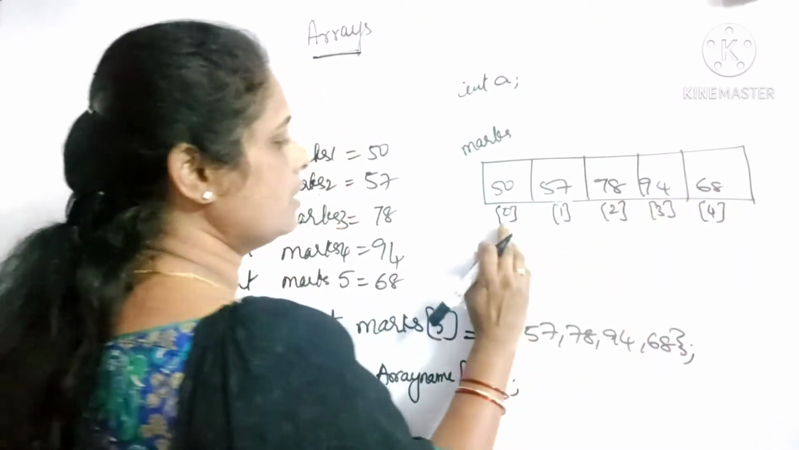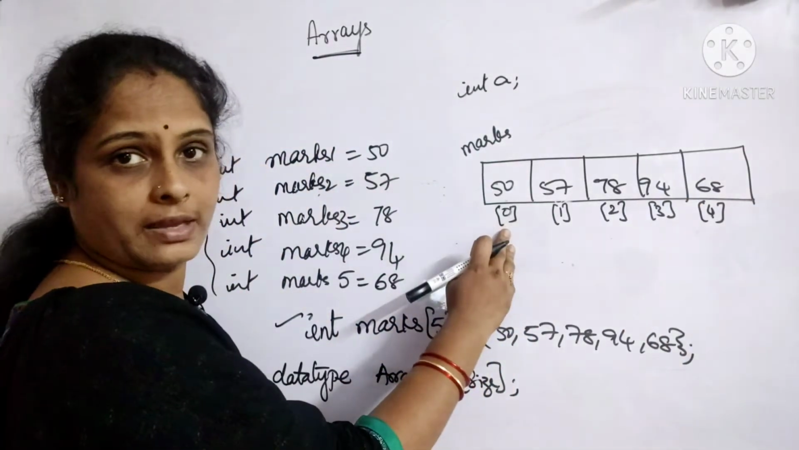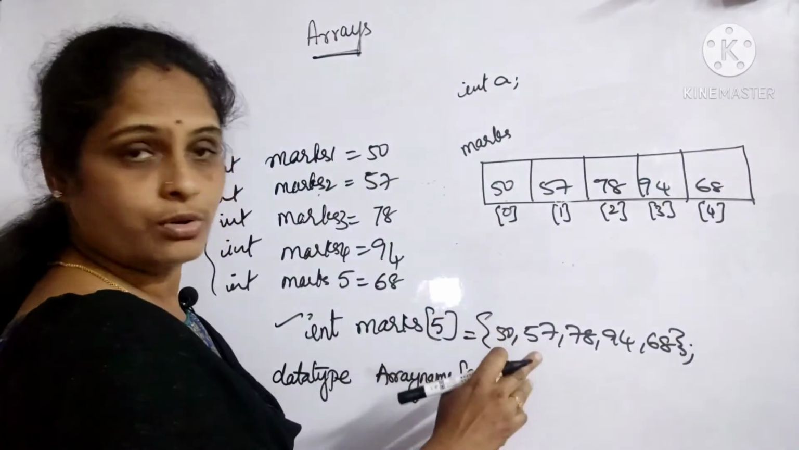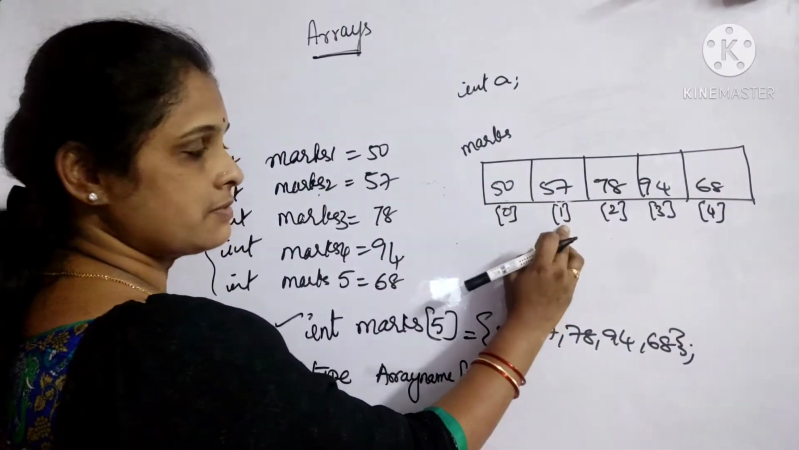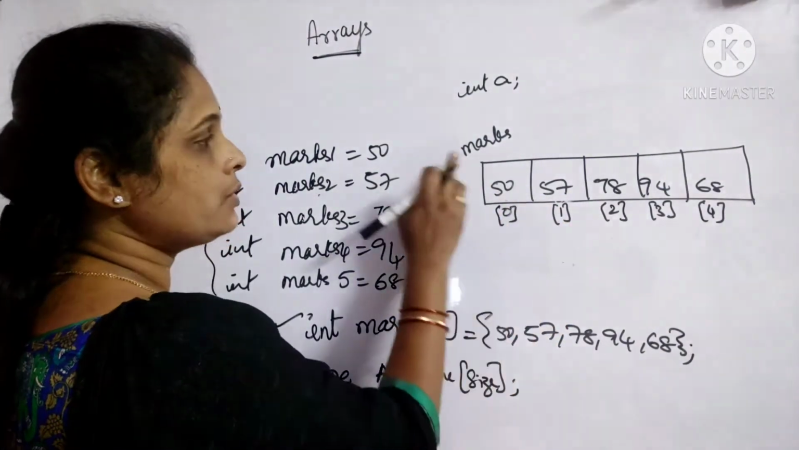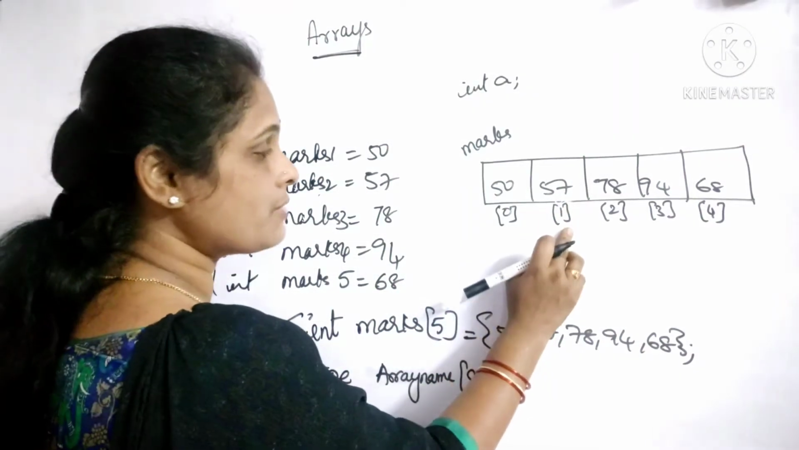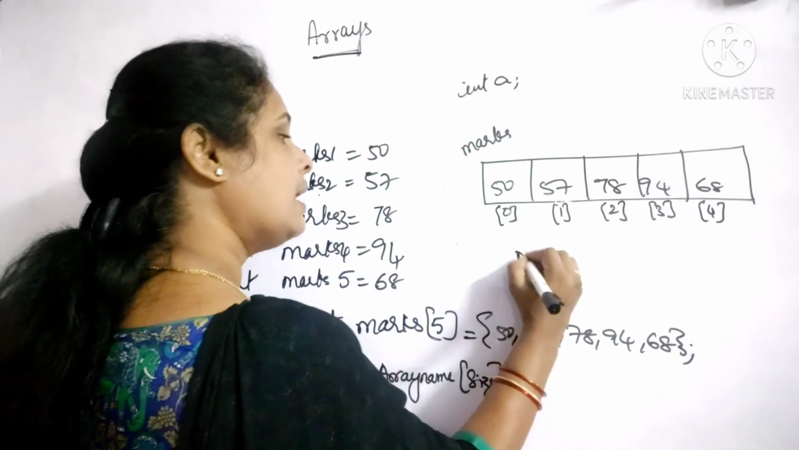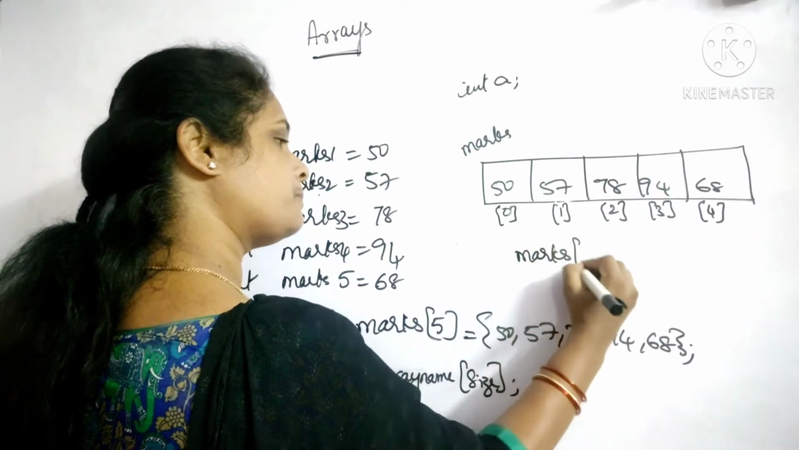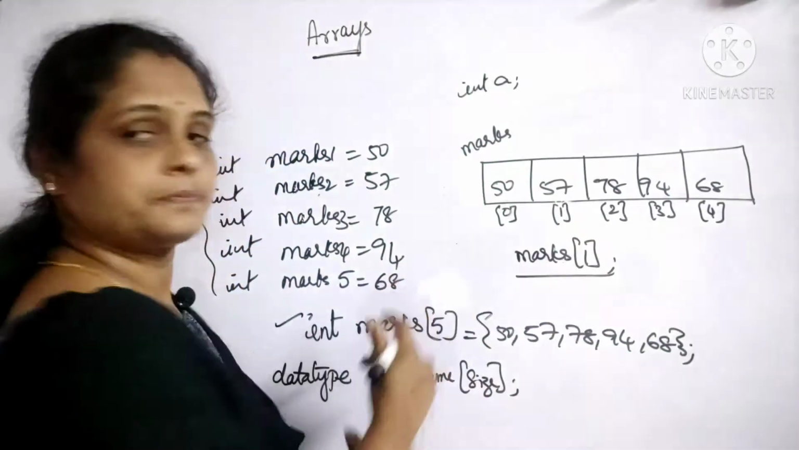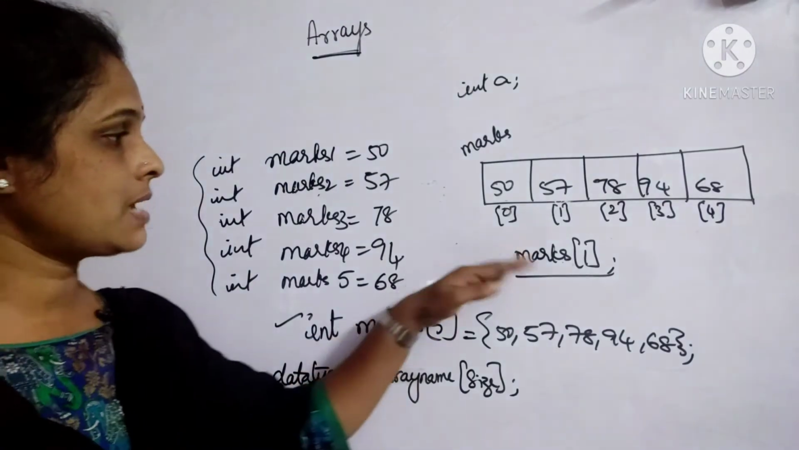If you observe here, I am mentioning a square bracket here, not any curly braces or so. If I wanted to access 57, then I need to use the name of the array followed by its index or its position. So if I wanted to access 57, I'll use it something like this. That's it. Okay. So this is how I access.